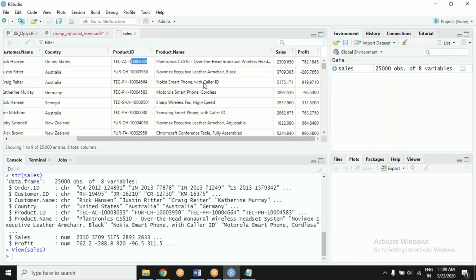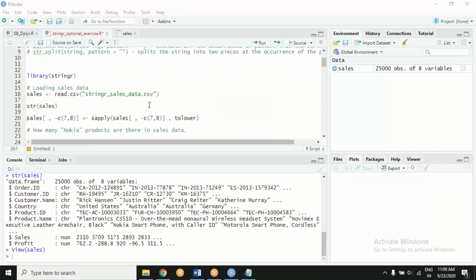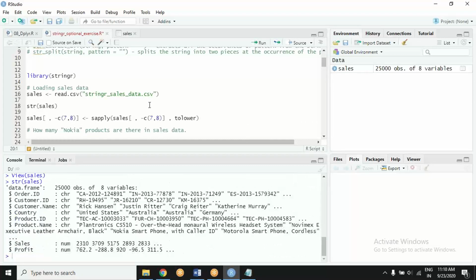Others are pretty much simple. So let's settle first things. Checking structure is always a good idea. We see that there are some number columns. In number columns, I don't want them to convert into character, so I omit them from this toLower function.